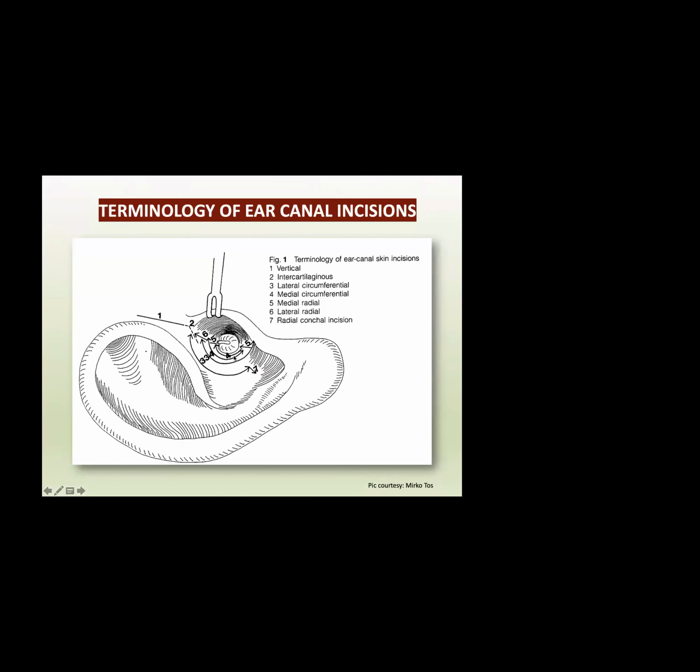Then we have the medial radial incision. Here we can see number 5. Now radial incision means this is the radial incision. The one which is going towards medially is the medial radial incision. The one which is coming laterally is the lateral radial incision. And at last we have the radial conchal incision. So it is in the concha and coming out radially. So these are all small incisions, which will create different kinds of tympanomeatal flap.